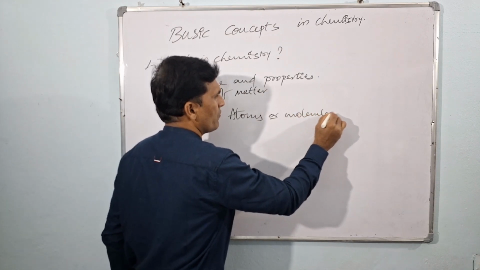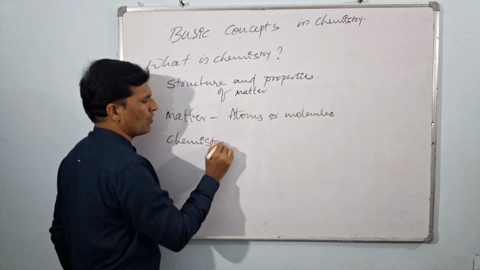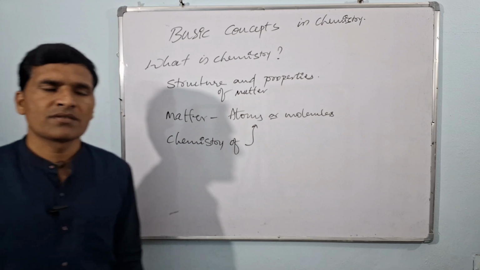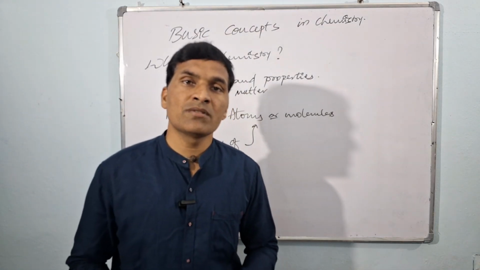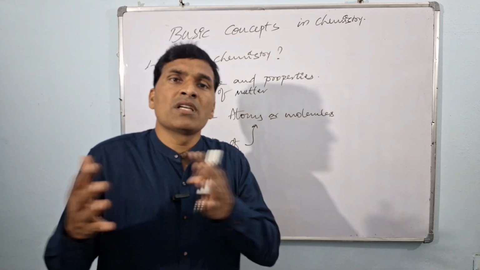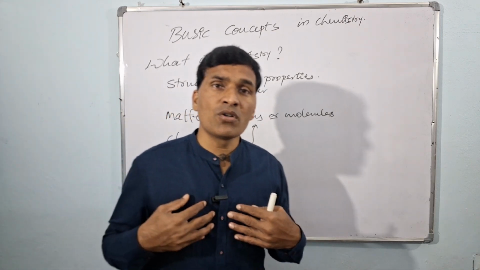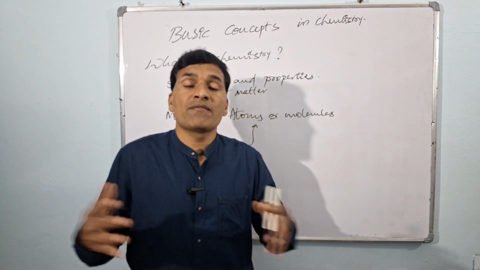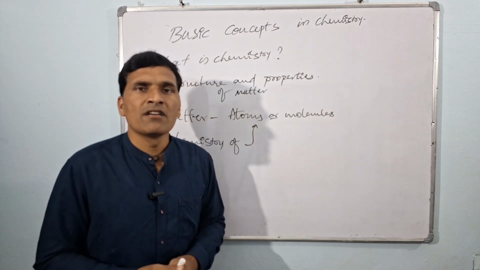Therefore, chemistry involves the study of atoms and molecules: what the structure of these molecules or atoms is, and how they behave. Why does a particular element give a particular type of reaction with different elements? To know all that, we must know the structure and properties of different atoms of different elements and different molecules, and why they behave differently from one another.